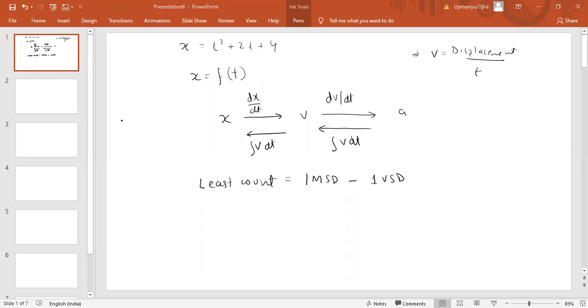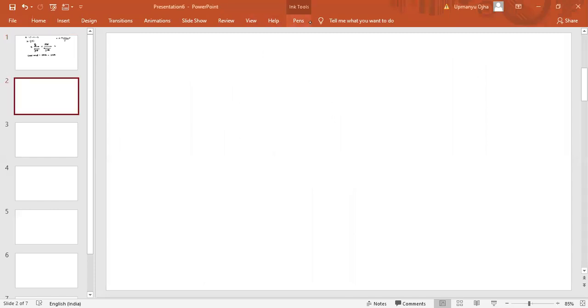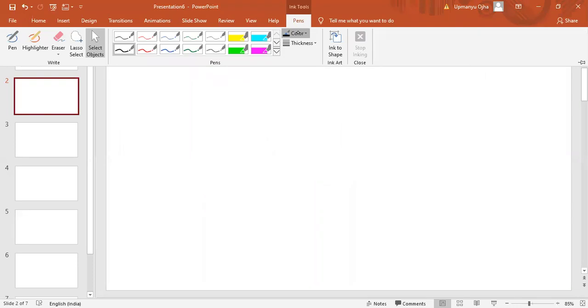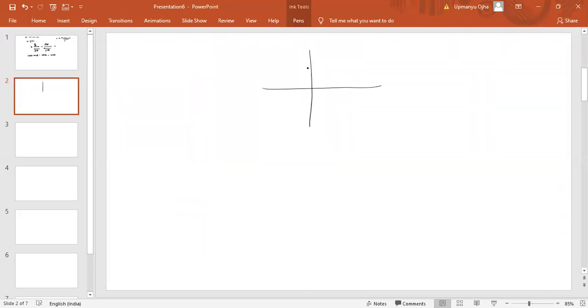Fine. This one: how to tell the direction of an object as south of east or east of south? See, it is very simple. First of all, you have to draw this. This is north, this is your east, this is your west and south.